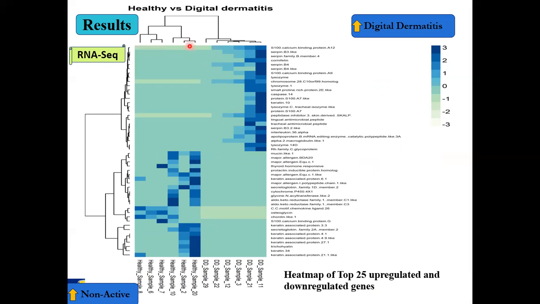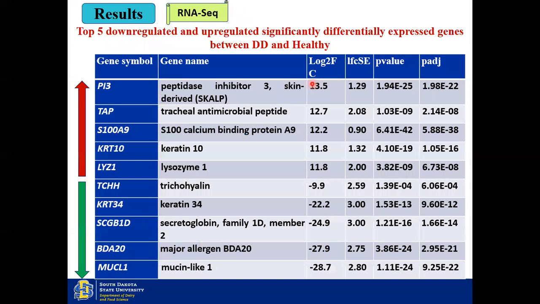These are the different genes on the rows, and each column represents the samples. These are the upregulated ones in the non-active cows, and these are the upregulated ones in the digital dermatitis cows. So these are the top 5 upregulated and downregulated genes respectively. You can see that most of the antimicrobial peptides were upregulated, whereas some of the keratin and associated proteins were downregulated.